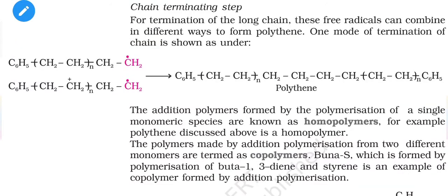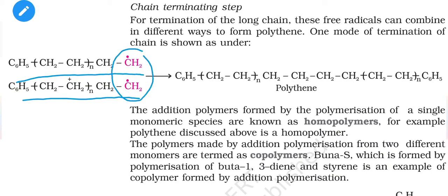Now to stop the polymerization reaction, we need to move on to the next step, which is the chain termination step. We have some different methods to do so, but one of these methods is mentioned here. As we can see, we have two larger sized free radical molecules obtained from the chain propagation step. Both of them have a free radical portion at the end of the chain.